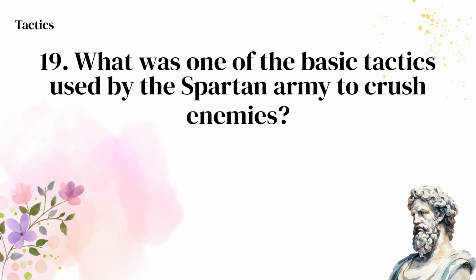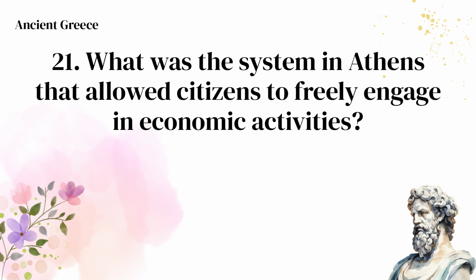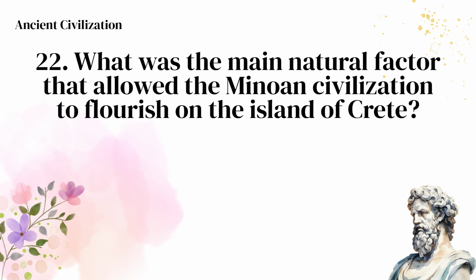Koine Greek. What was one of the basic tactics used by the Spartan army to crush enemies? Massed assault. What is the Holy Scripture of Islam? Quran. What was the system in Athens that allowed citizens to freely engage in economic activities? Market economy. What was the main natural factor that allowed the Minoan civilization to flourish on the island of Crete?